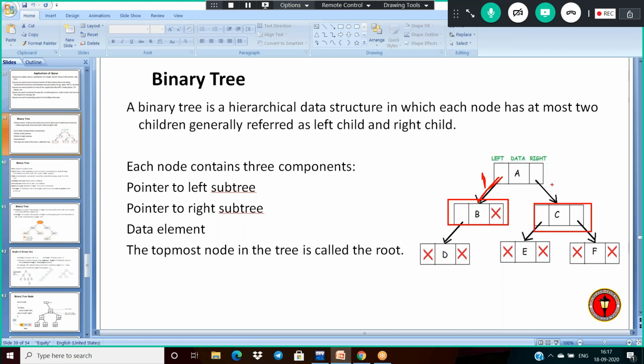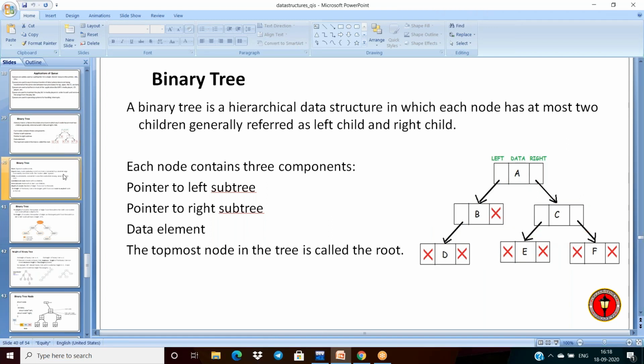What is the depth of C? Root to this node is 1. And what is the depth of D? Root to here, how many edges? Depth is 2, and it is also 2 here, 2 edges. So from the root to the current node, the number of edges is called depth.